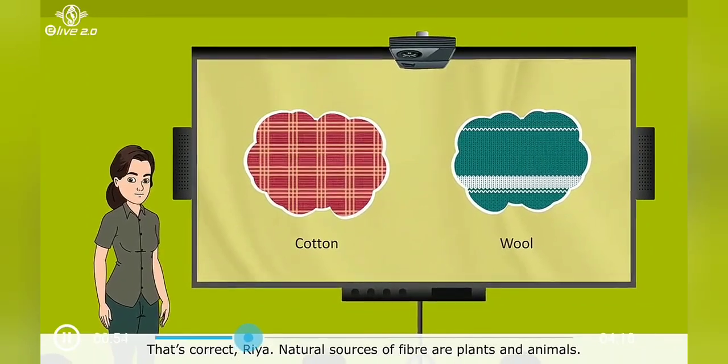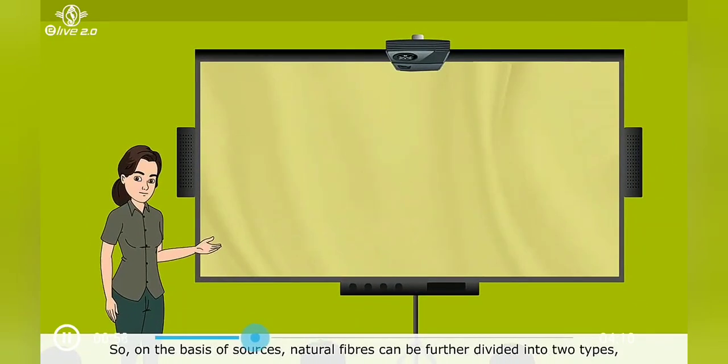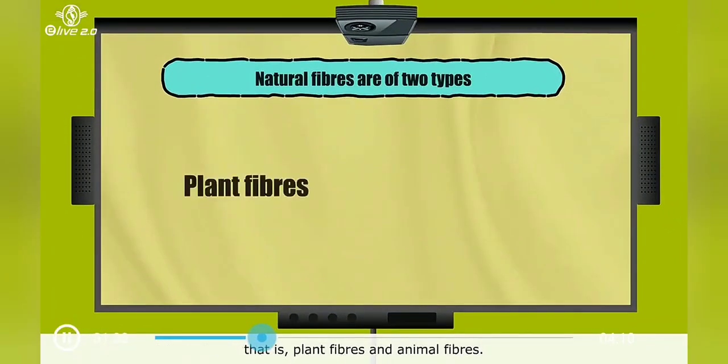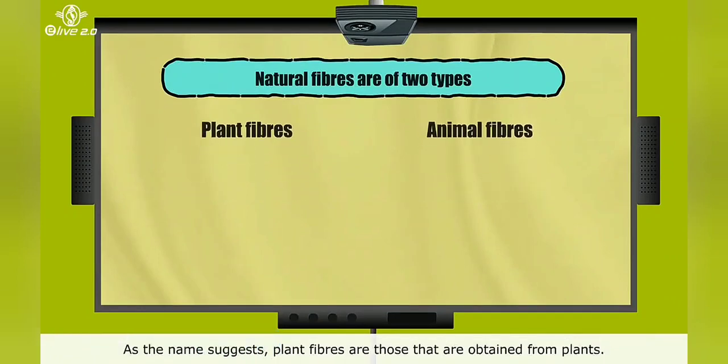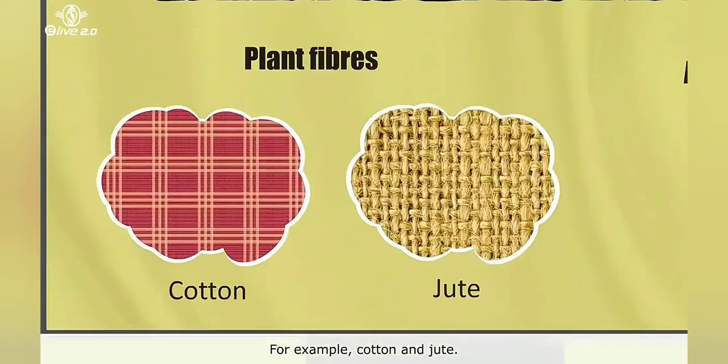Natural sources of fiber are plants and animals. On the basis of sources, natural fibers can be further divided into two types, that is, plant fibers and animal fibers. As the name suggests, plant fibers are those that are obtained from plants. For example, cotton and jute.